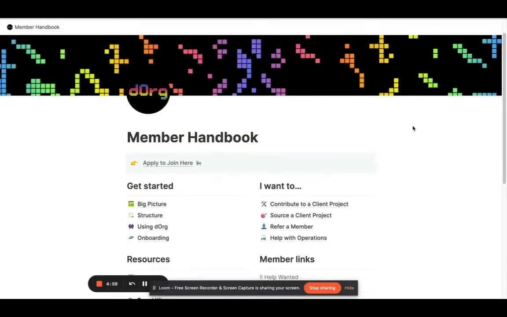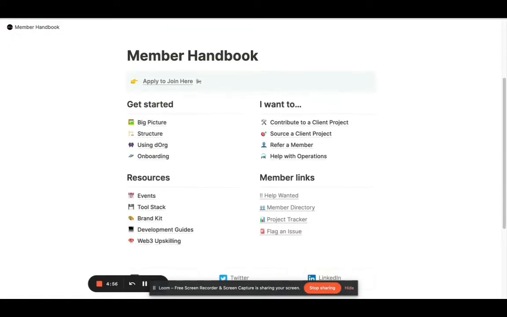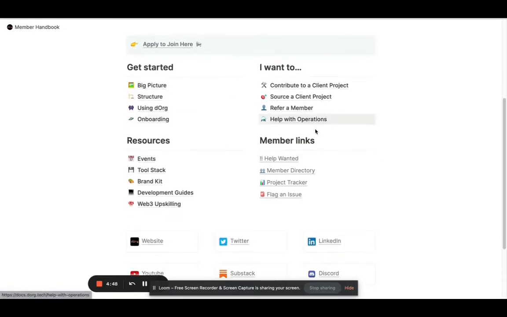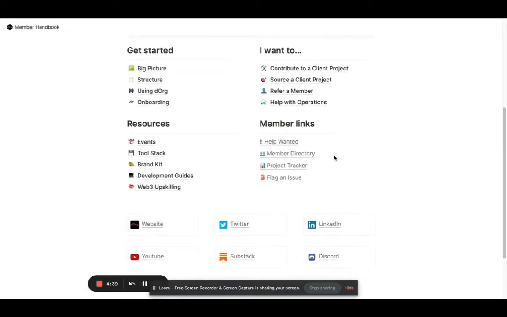This is the newly redesigned handbook in Notion that's now live at docs.dorg.tech. So to start, we let people easily see how they can apply to join Dorg. We also easily let you get to the most important workflows like contributing to a client project, sourcing a project, referring a member, if you want to help with ops, how to find projects through the Help Wanted page, which